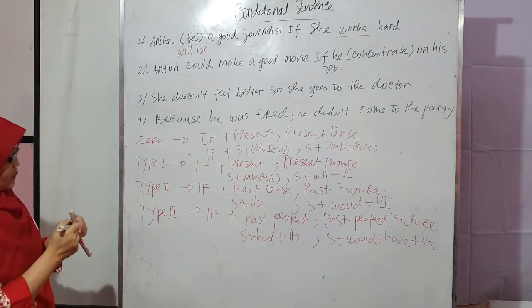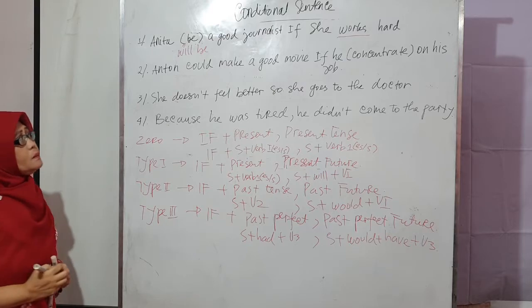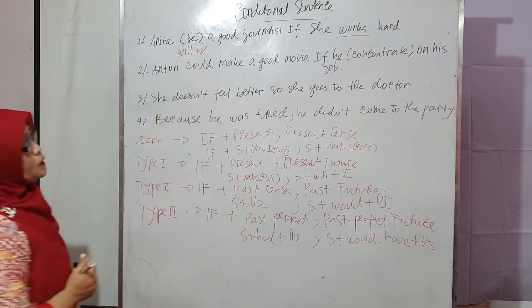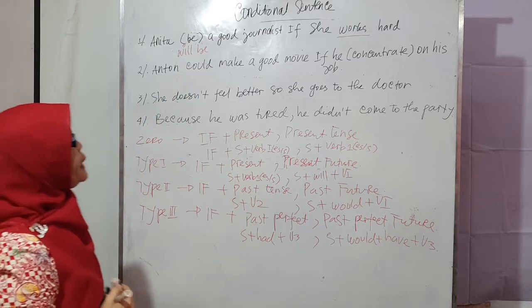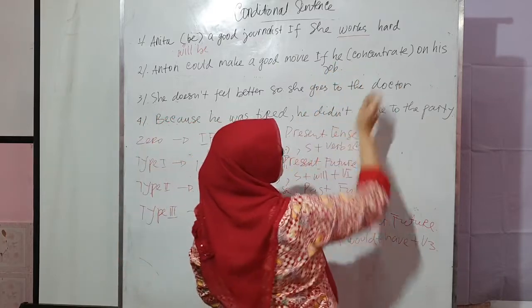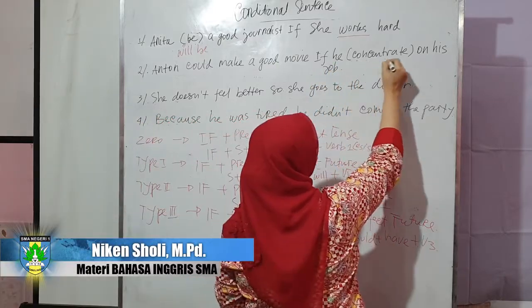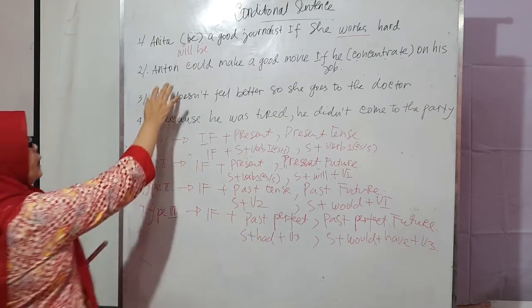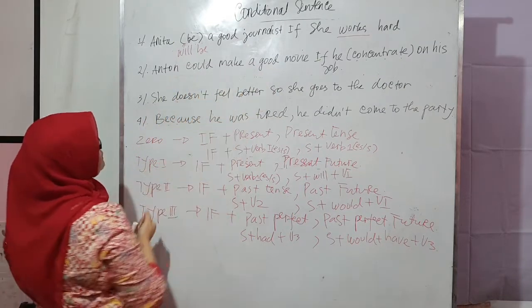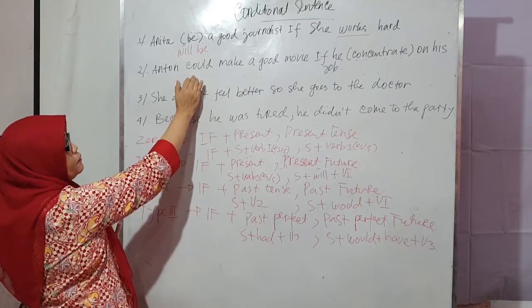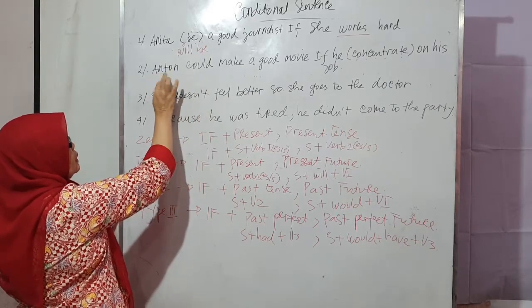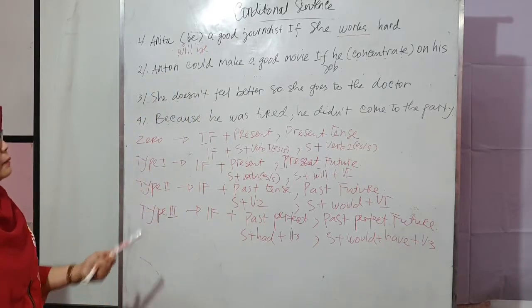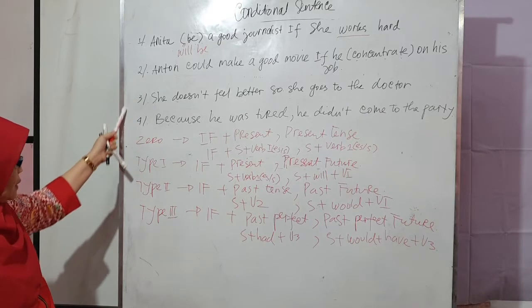Okay, next. What about number 2? Anton could make a good movie if he, in brackets, concentrate on his job. Let's first analyze. Anton could make a good movie. This is the first clause. Do you think what is the type with number 2? Look at here.